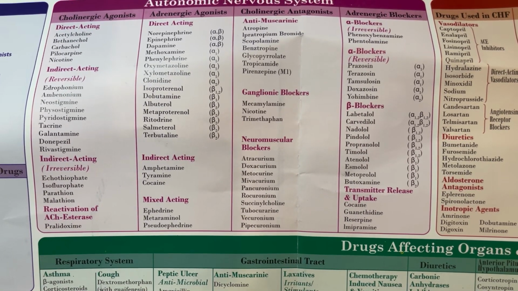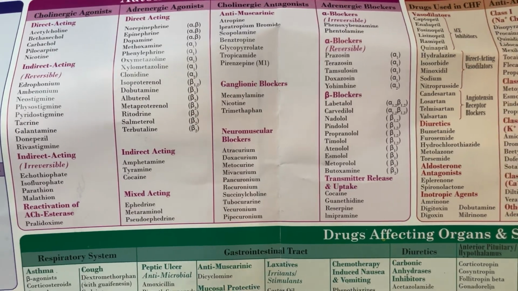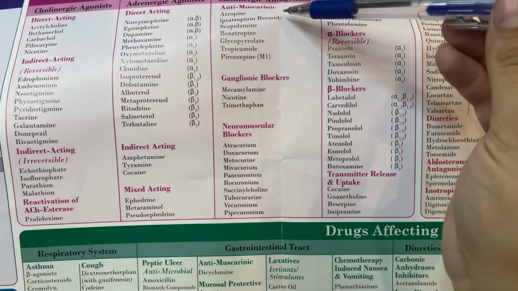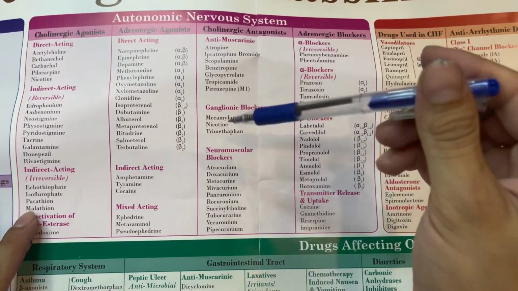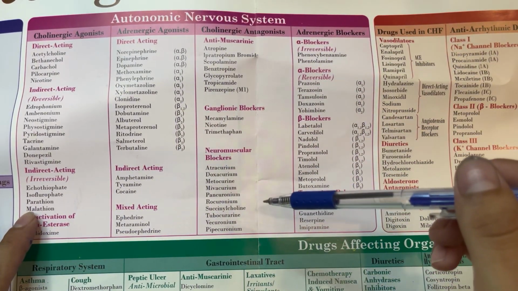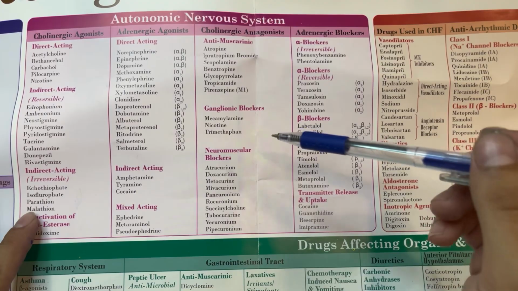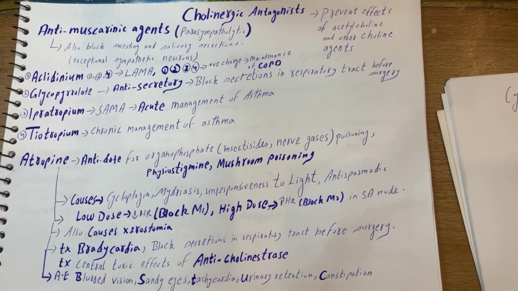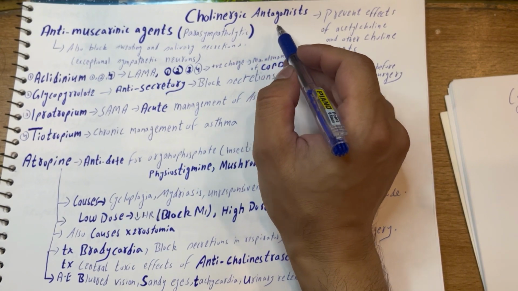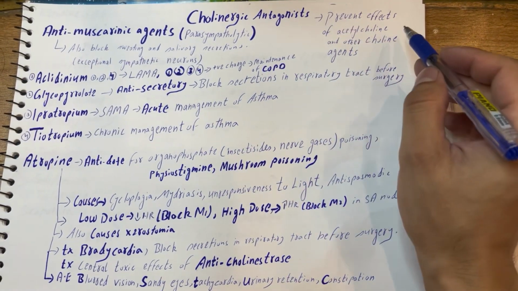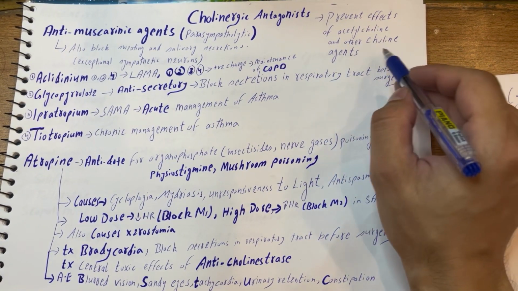So today's topic is cholinergic antagonists. You can see this classification here. You can take a screenshot of this if you want. Let's start today's topic, that is cholinergic antagonists. They actually prevent the effects of acetylcholine and other choline agents.